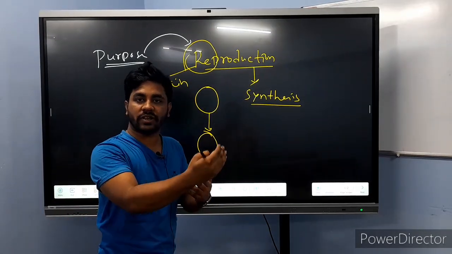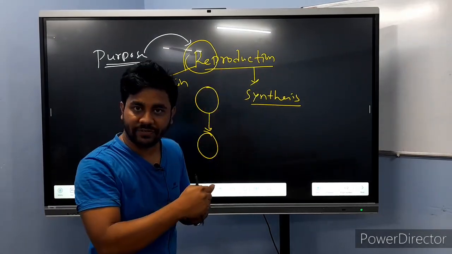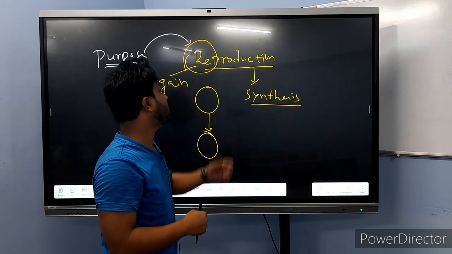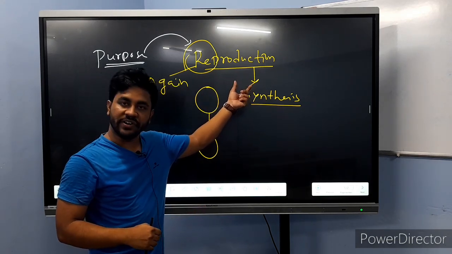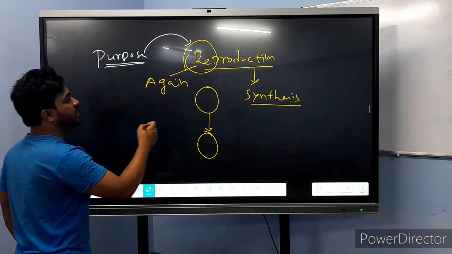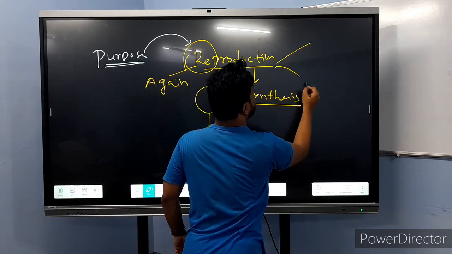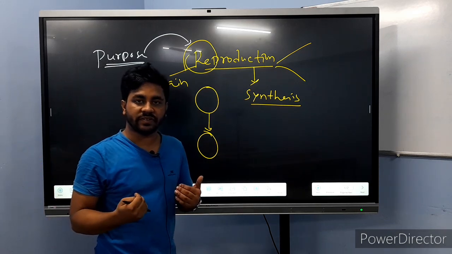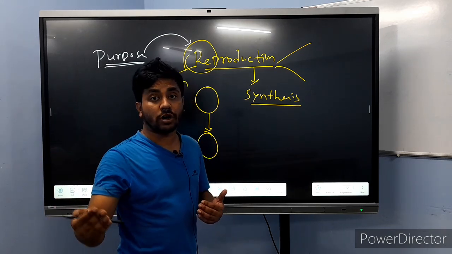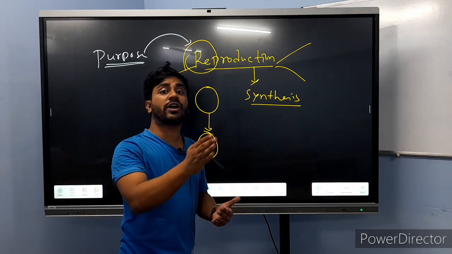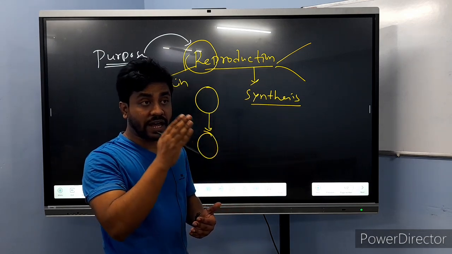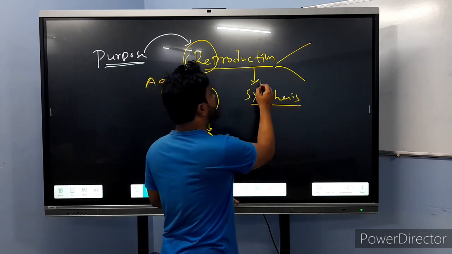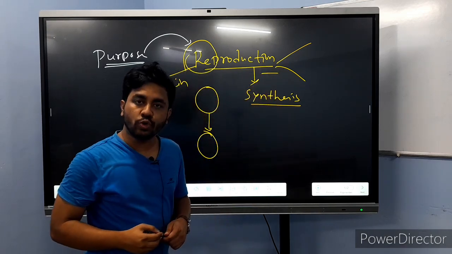I come from my father and my father comes from my grandfather, and this generation happens through the process called reproduction. Generally the reproduction style is different in all organisms. In case of humans, dogs, cows, all organisms have different reproduction times. So generally reproduction is of two types.